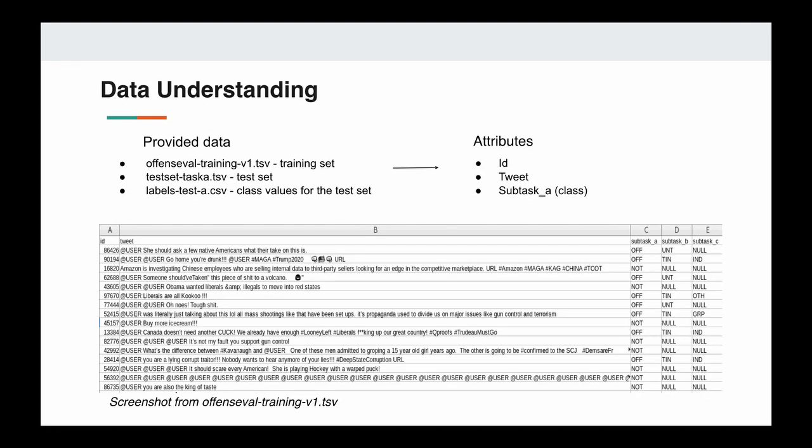The data that we use was provided in TSV and CSV format. This includes the training set, the test set, and the correct values for the classification of the test set. After looking at the files, we decided that the tweets, their IDs, and the values for subtask A would be appropriate attributes, and that subtask A would be the specified class. The files also include some other information for subtasks B and C, but it is not relevant to our problem, so we didn't use it.